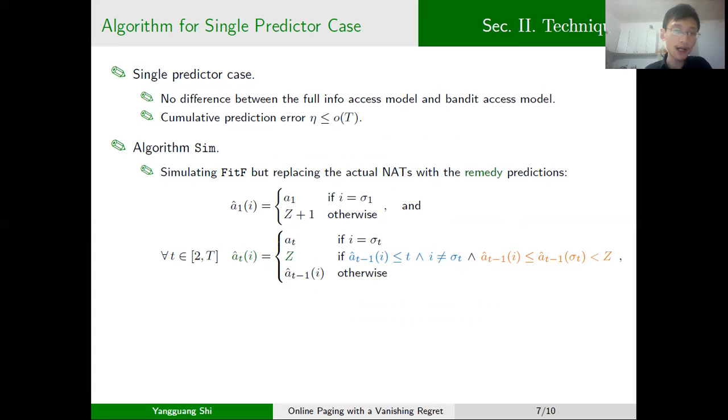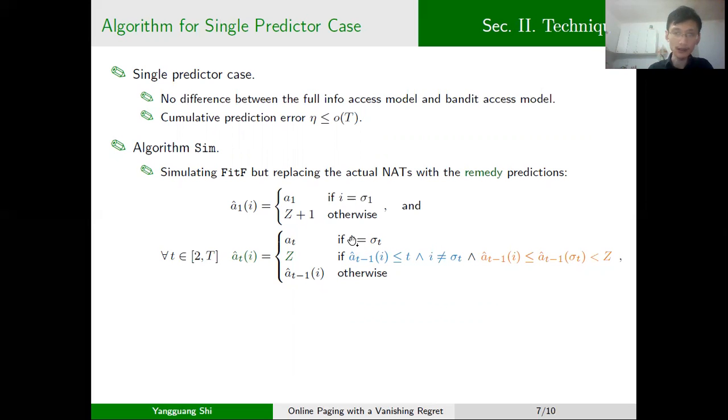It will initialize the remedy prediction of every page to be capital Z plus 1 for some large enough capital Z, and then it will update the remedy predictions to the given predictions of a page whenever this page is requested.